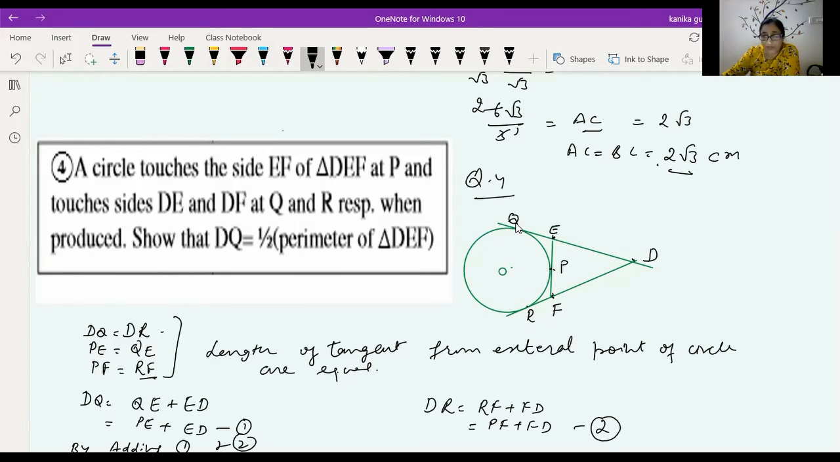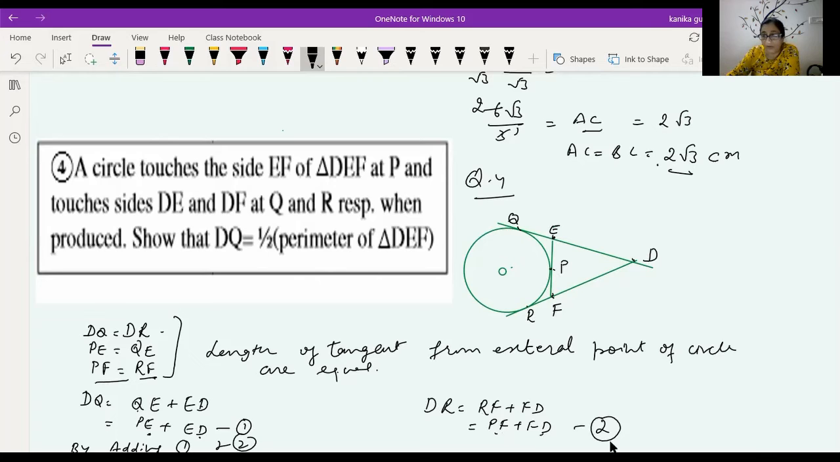Now you observe that here DQ is equal to DE plus QE. QE is equal to PE, since the lengths of tangents from an external point to a circle are equal. So you write DQ as DE plus PE. Now similarly, you can write DR is equal to DF plus RF. Now RF is equal to PF. So you can write DR as DF plus PF.